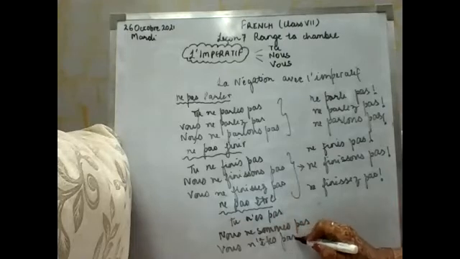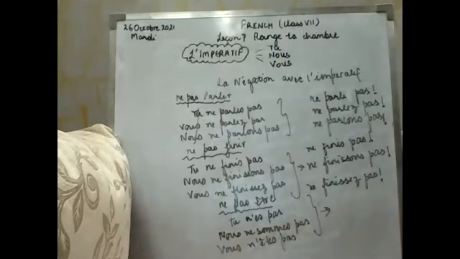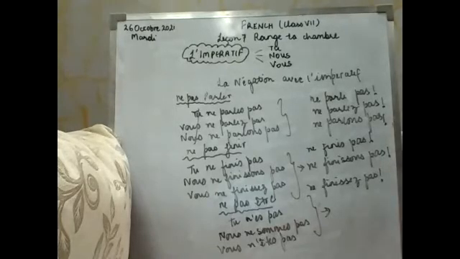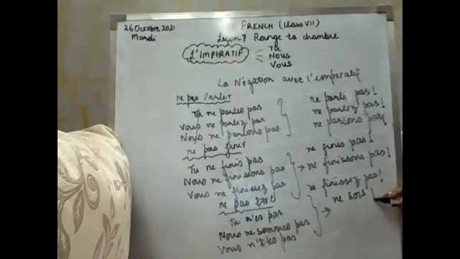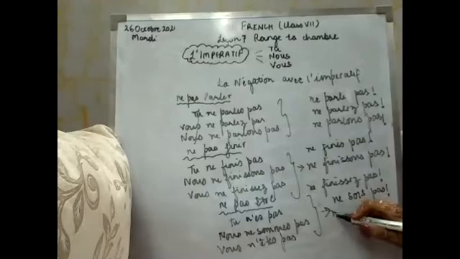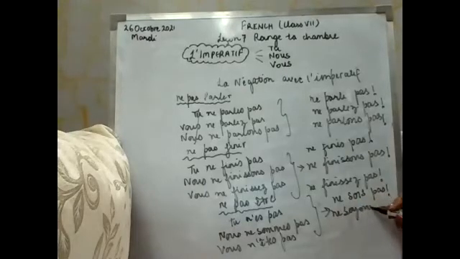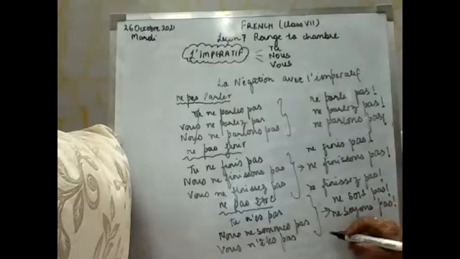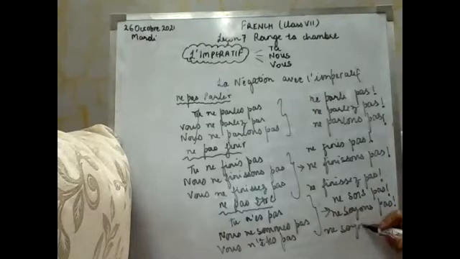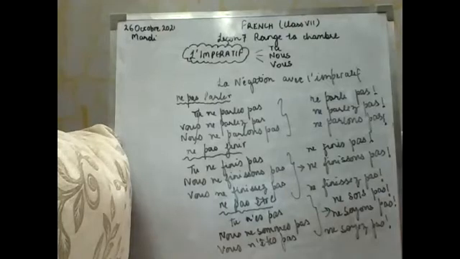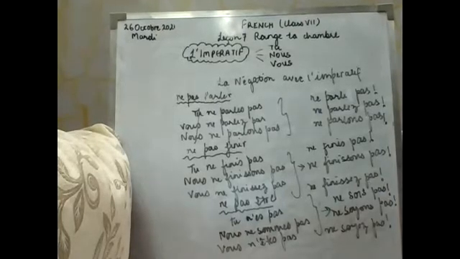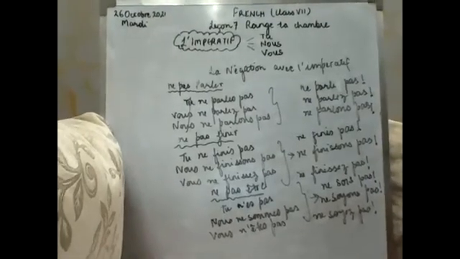This will be so. Now we have already done the exception of the verb être. What does it change to? It changes to soit, soyons, and soyez. So your conjugation for this will be ne soit pas, exclamation, ne soyons pas, exclamation, and the last will be ne soyez pas and the exclamation sign. So this is your verb être, your exceptional verb in the imperative with all 3 subjects. Please see to it, and if you want to write it down somewhere, you can write it also.